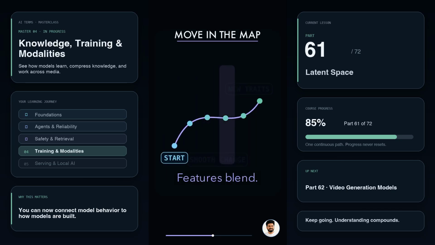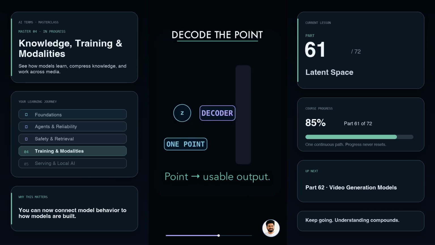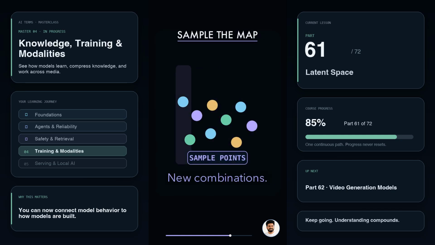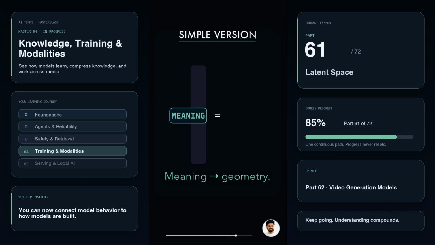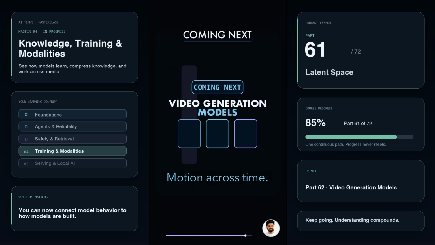Move through the map and features change smoothly. A decoder turns a point back into an image, sound, or other output. Generative models sample this hidden map to create new combinations. Simple version: latent space is where meaning becomes geometry. Coming next, video generation models, generating motion and continuity over time.